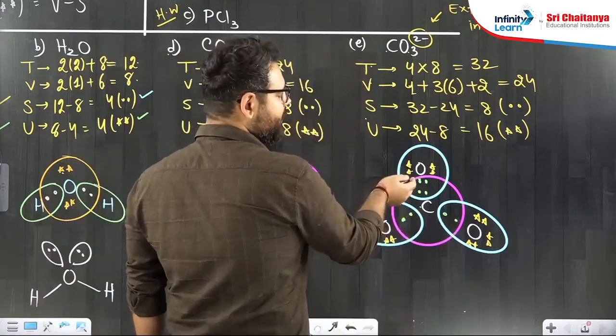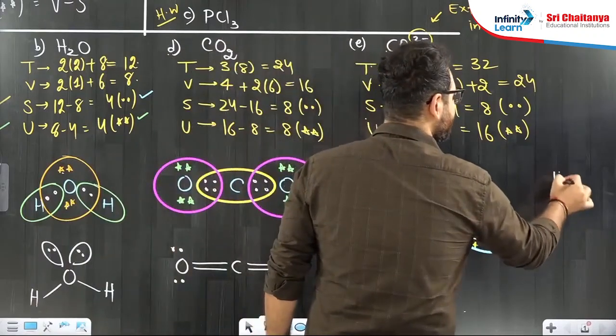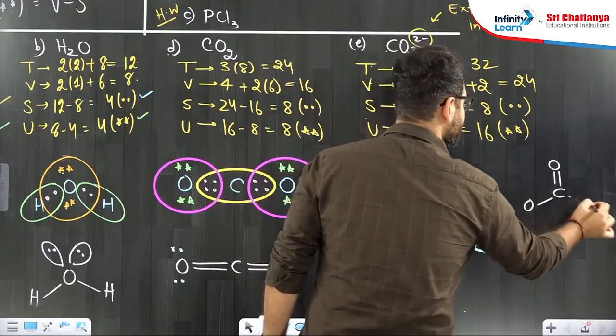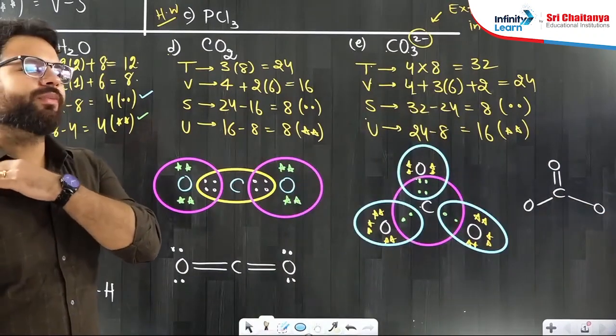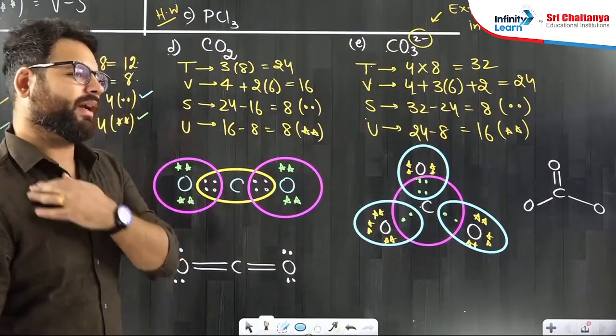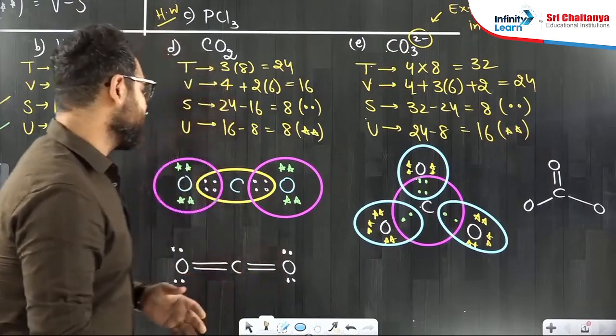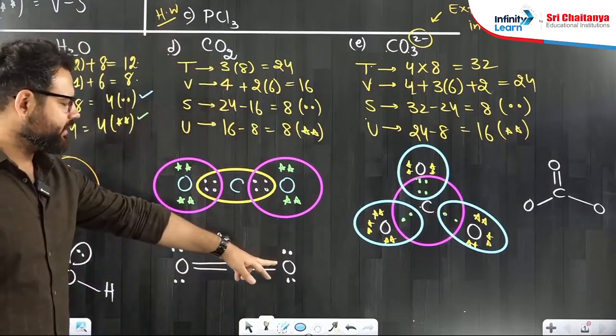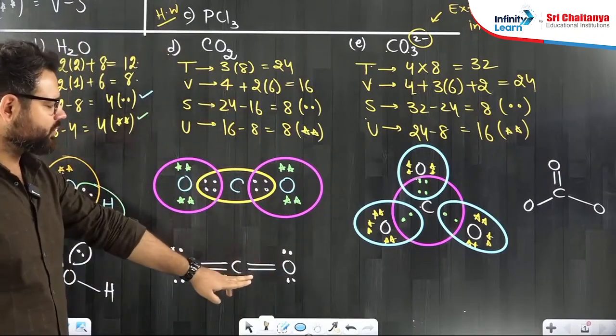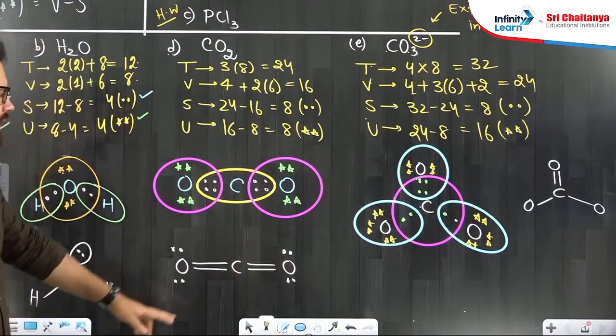So it is a carbon doubly bonded with the top oxygen, singly bonded with these two oxygens. Okay, so this becomes the structure. Now, one thing to always keep in mind, oxygen, as you know, is a bivalent species. It means whenever oxygen attaches, it must attach by 2 bonds to be neutral. Otherwise, it is not neutral.